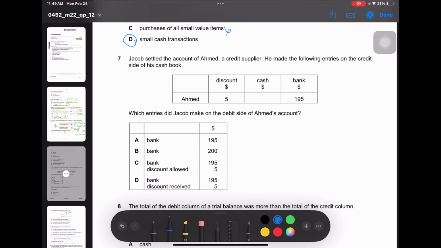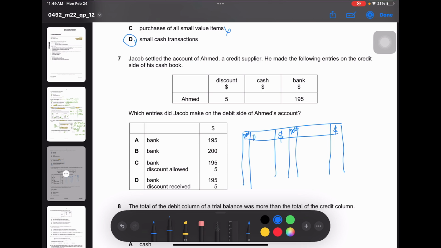Okay. Jacob settled the account of Ahmad, a credit supplier. He made the following entries on the credit side of the cash book. Okay, so in this case, this is a cash book. You have dollar. I'm just going to go for small date.